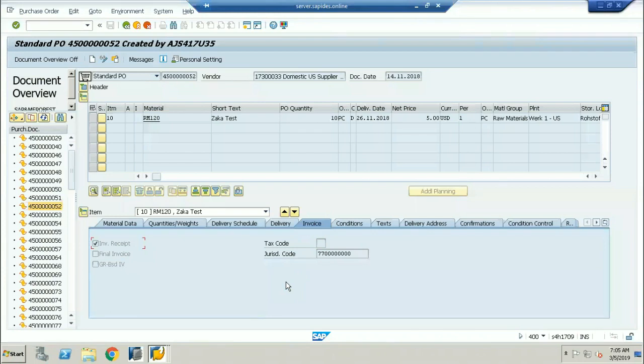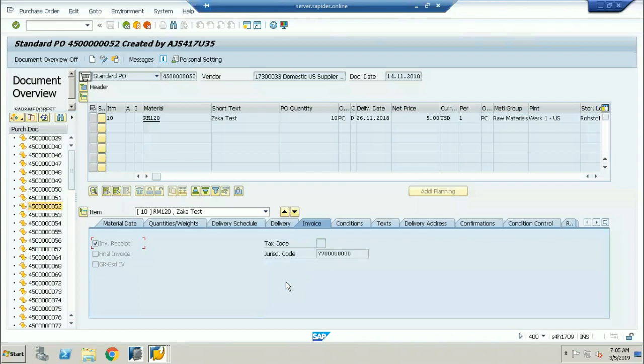If you're not giving the freight expenses as the condition type when creating the purchase order, the invoice will never trigger the freight expenses, so you have to give it manually. Why? Because now the company is saying this is 5% freight expenses on the total raw material. So to which GL account? Freight is nothing but a cost element. It has to hit some GL account. So at the time of invoice, I want to hit the particular GL account.